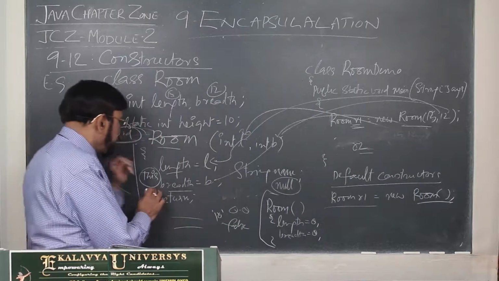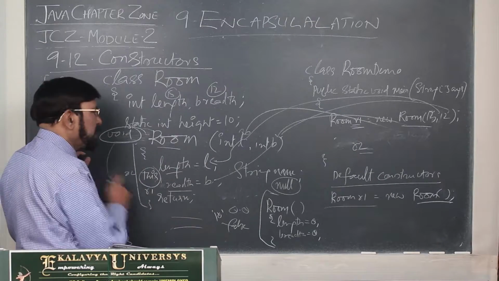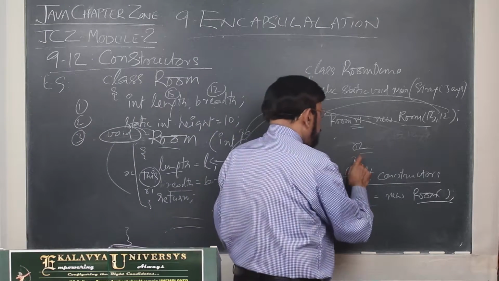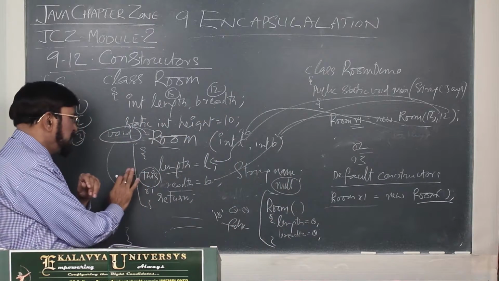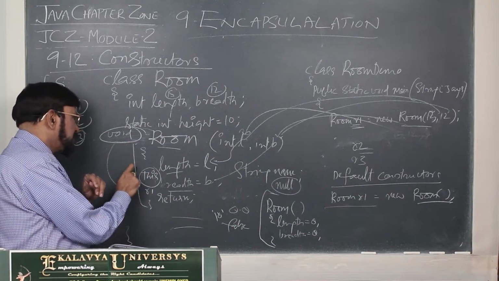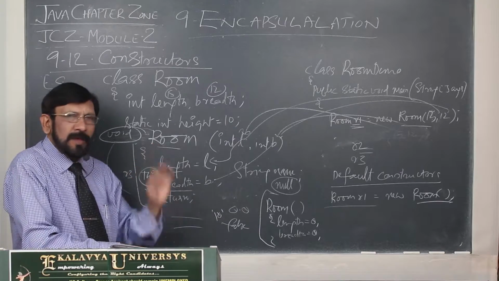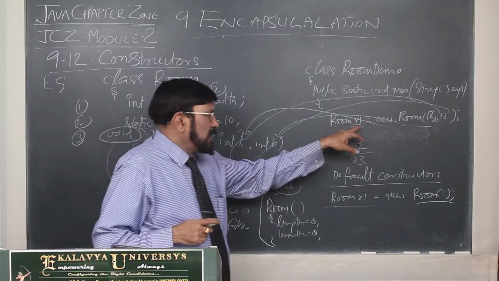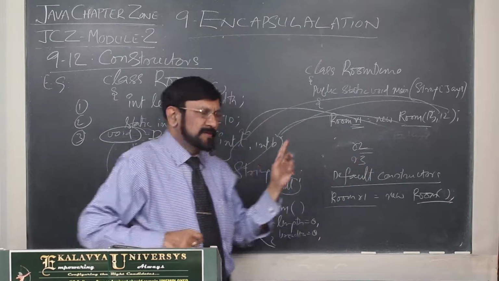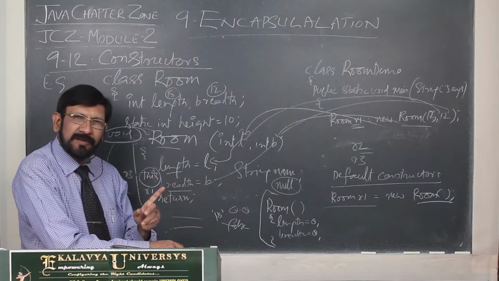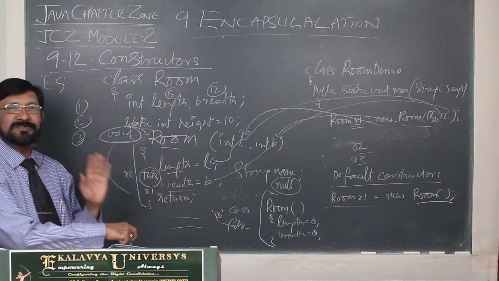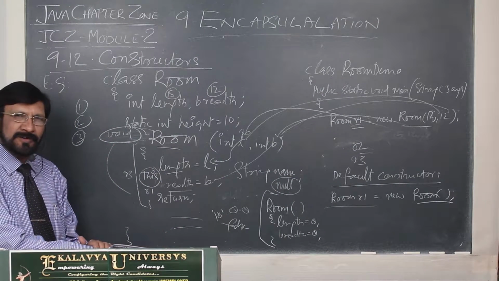Now this means R2. After that, R3 calls the constructor. That means this means R3. So always the calling object is present in the body of the constructor in the name of this. That point you have to understand.